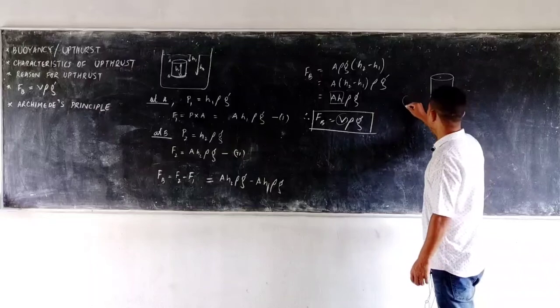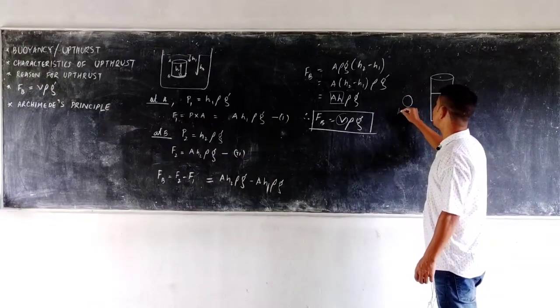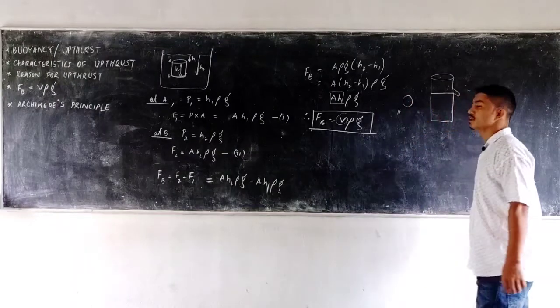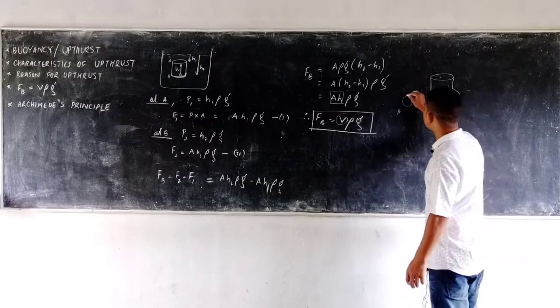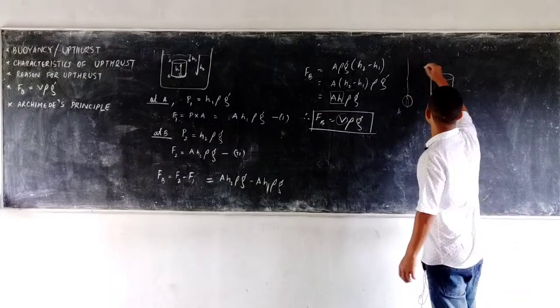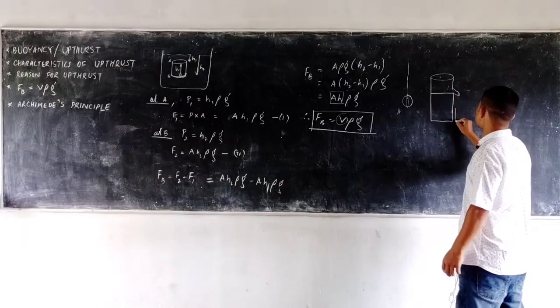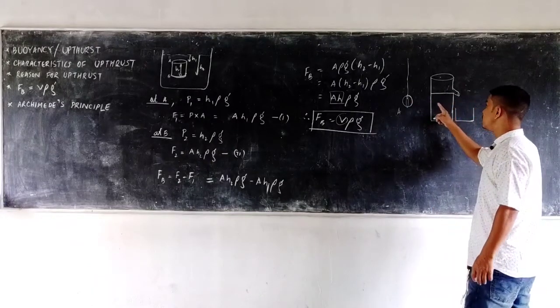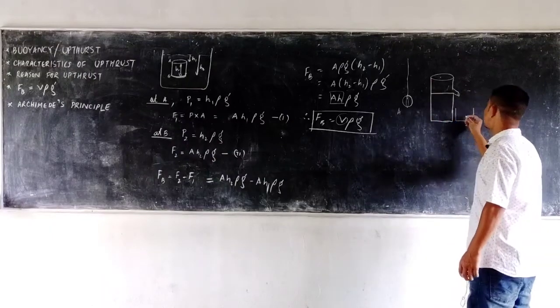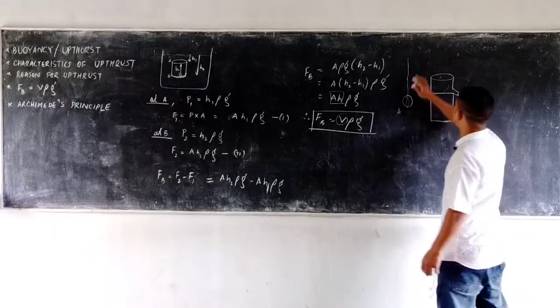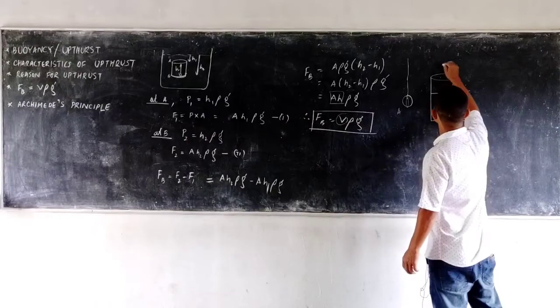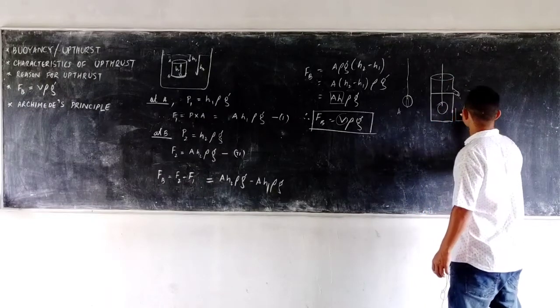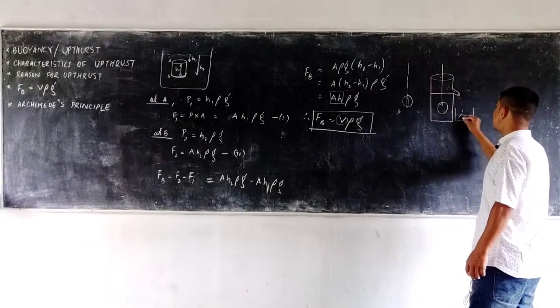Now you have an object A and you are asked to find the upthrust on this body. So what will you do? You will tie it with a thread and then dip it. But before dipping it, you will place another beaker, so that when the object goes inside the liquid, the overflowing water is collected in the other container. When you dip it inside, some of the water spills out and I can collect it in the other beaker.